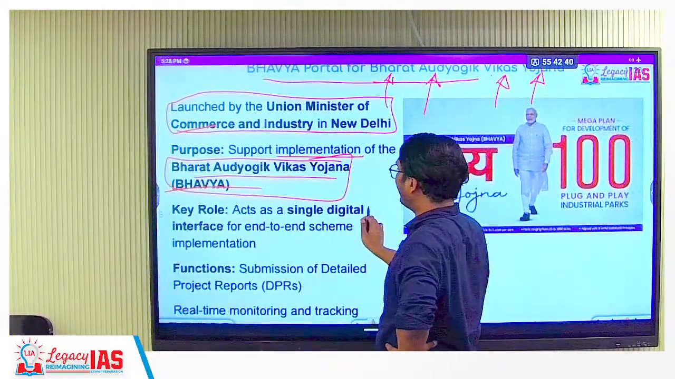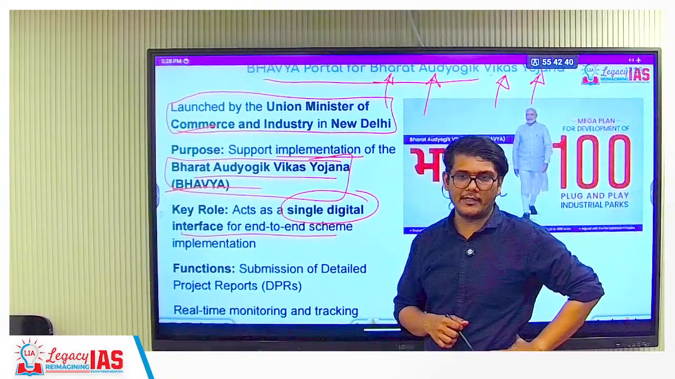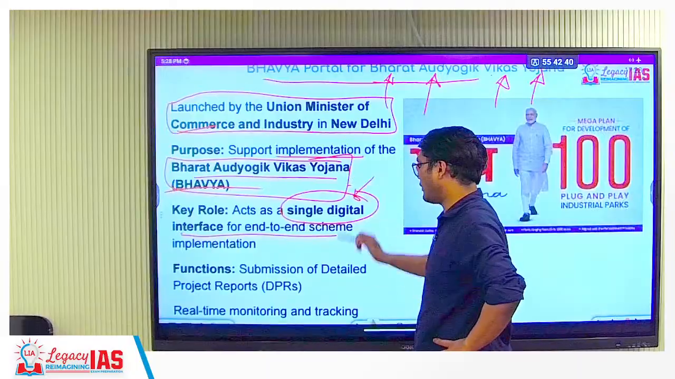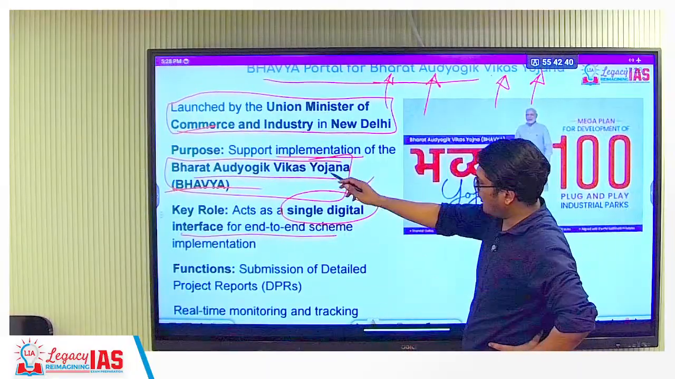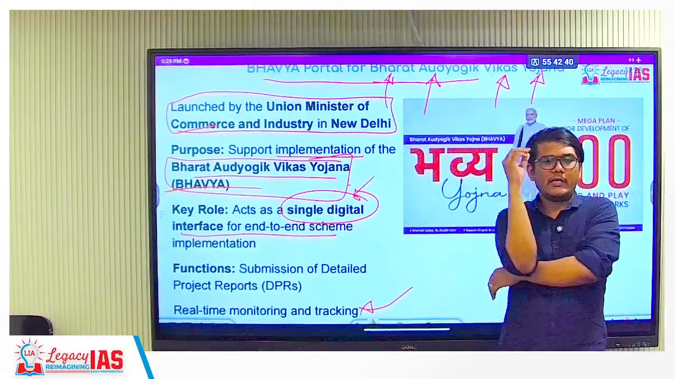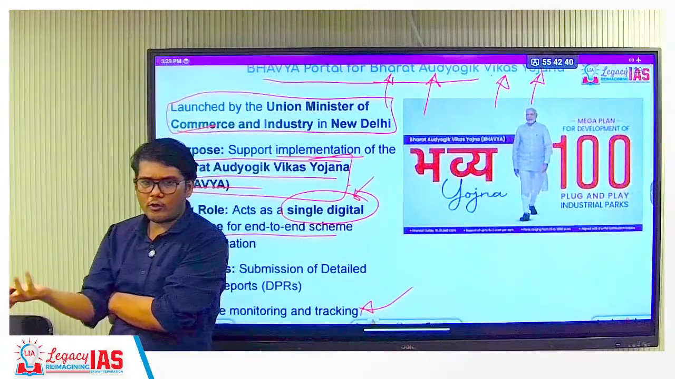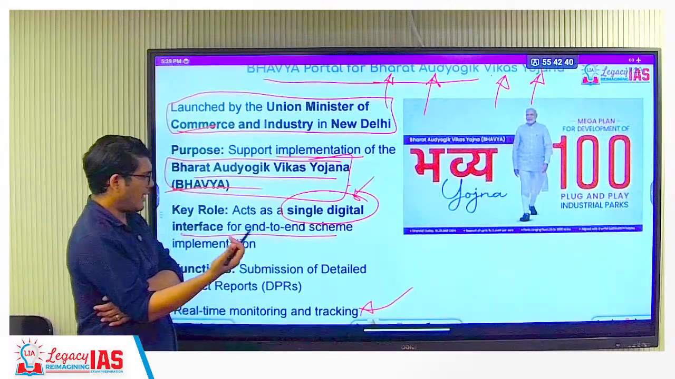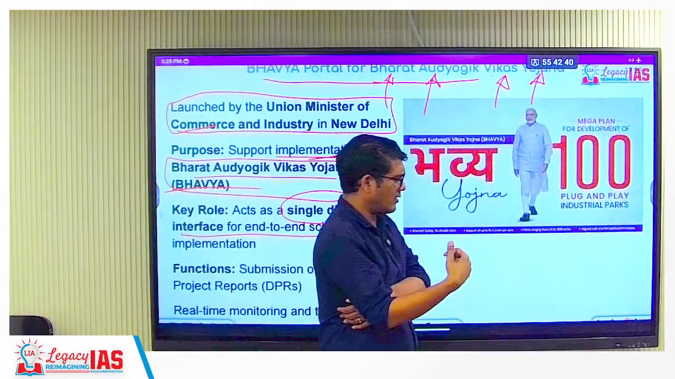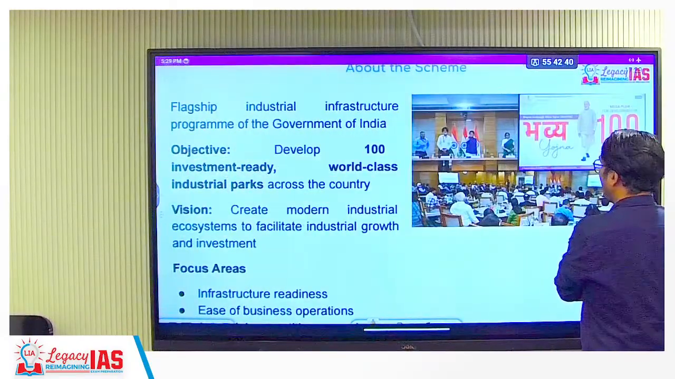So it acts as a single digital interface for end-to-end scheme implementation. Because there is a portal, there will be real-time monitoring and tracking. Like eNAM, the E-National Agriculture Market, real-time monitoring will also happen. You can register as a buyer, you can register as a seller, plus the government can also monitor the rates of the different mandis. Same is the case over here.